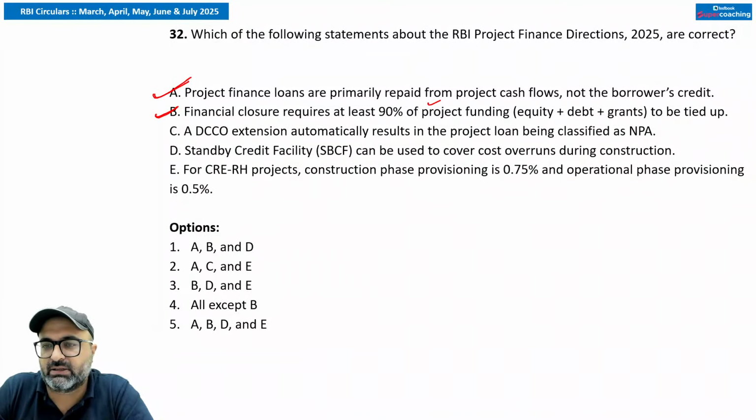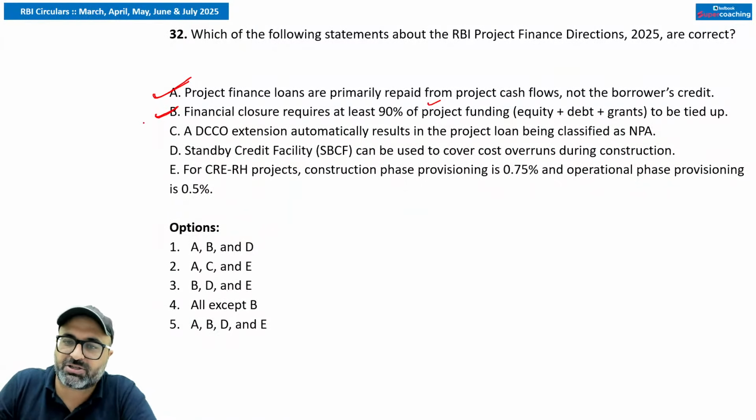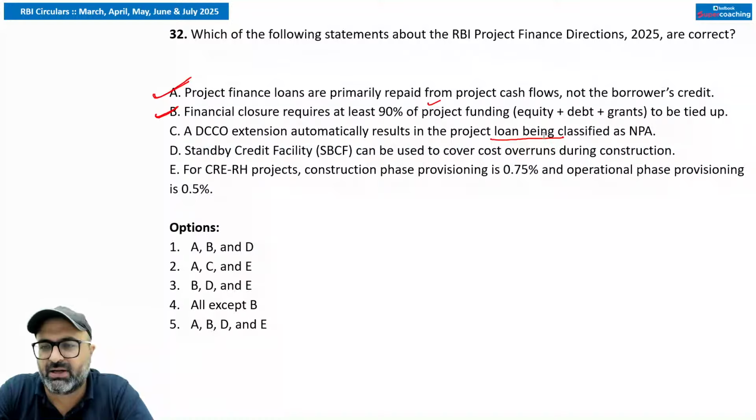Date of commencement of commercial operations. Date of commencement of commercial operation extension automatically results in project loan being classified as NPA. अगर आपका date of commencement increase हो जाता है, it will result in classification of project as NPA.